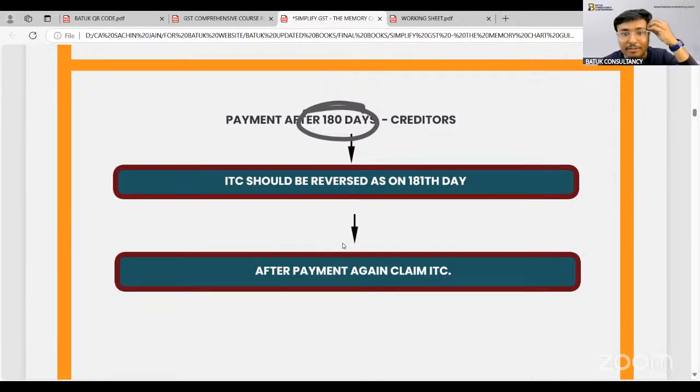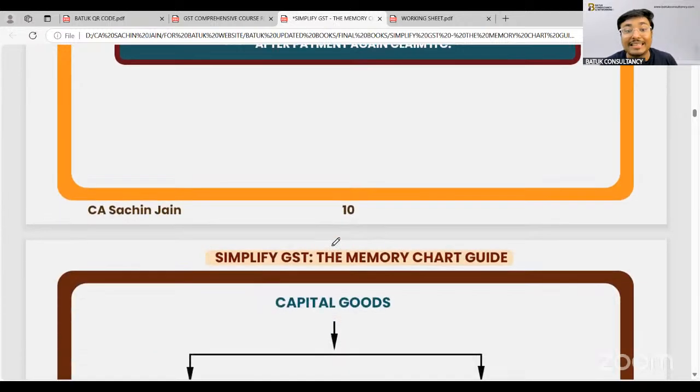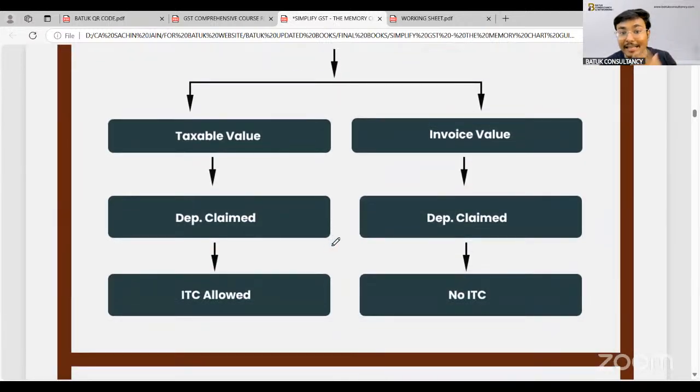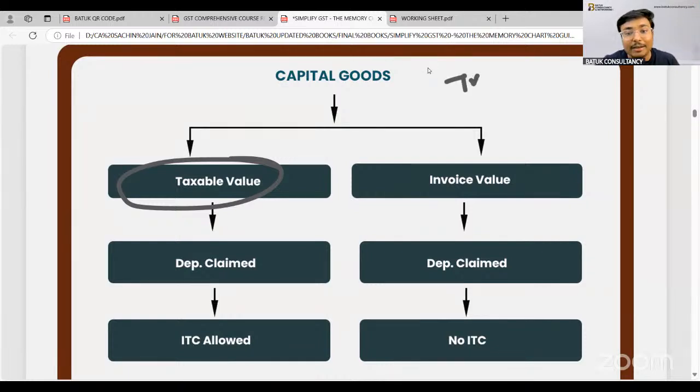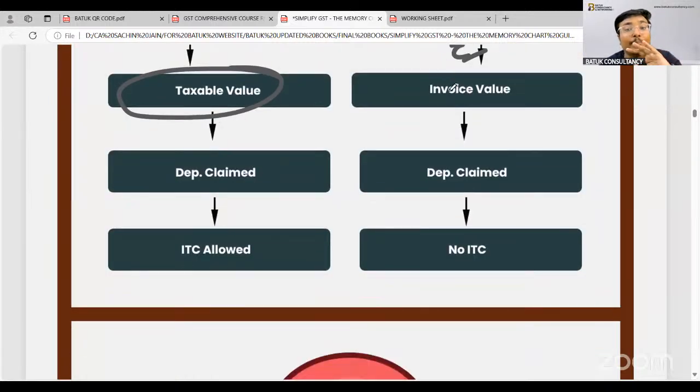This is also a very important thing which we need to keep in our mind from the input tax credit eligibility perspective. In case of capital goods, if you are claiming the depreciation on the taxable value, you can claim the input tax credit. But if you are claiming the depreciation on the invoice value, that is taxable value plus IGST, CGST, SGST, in that case, you will not be eligible for the input tax credit because you have claimed the depreciation on the invoice. This is also a very important thing which we need to keep in our mind from the perspective of ITC in case of capital goods.